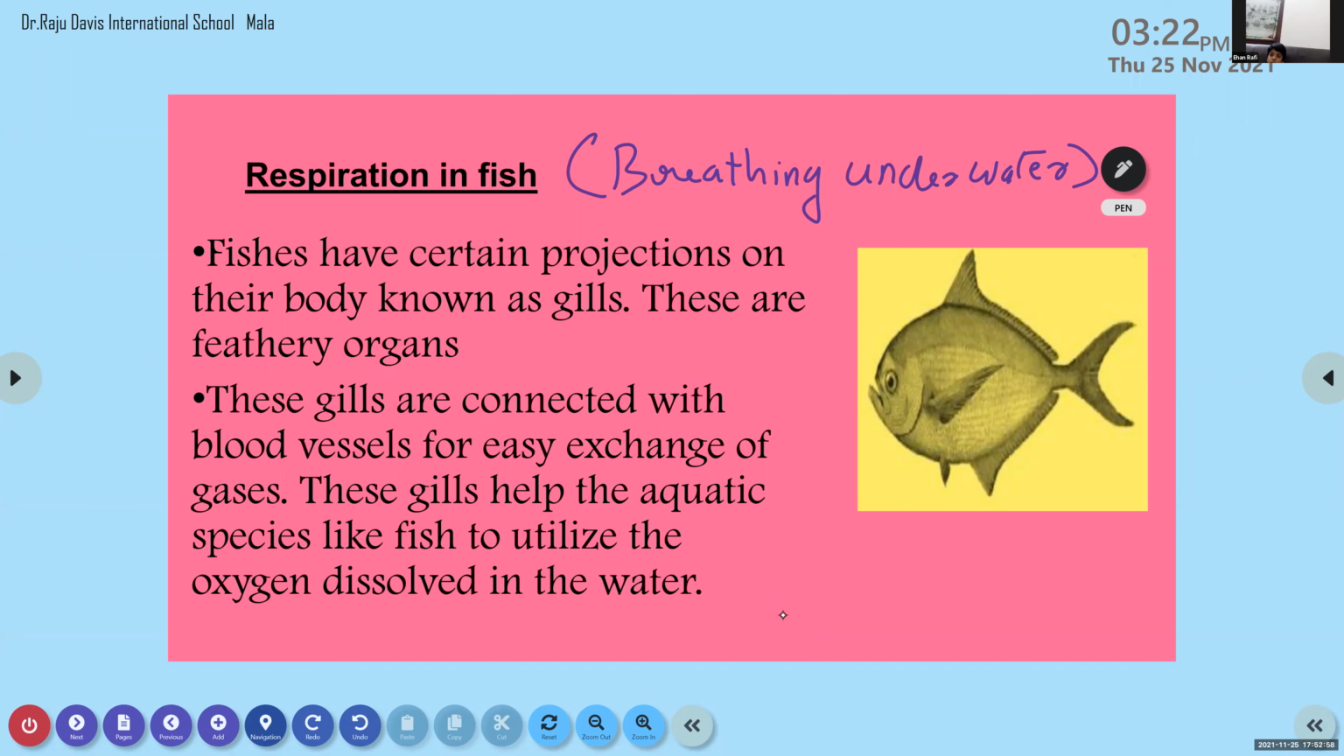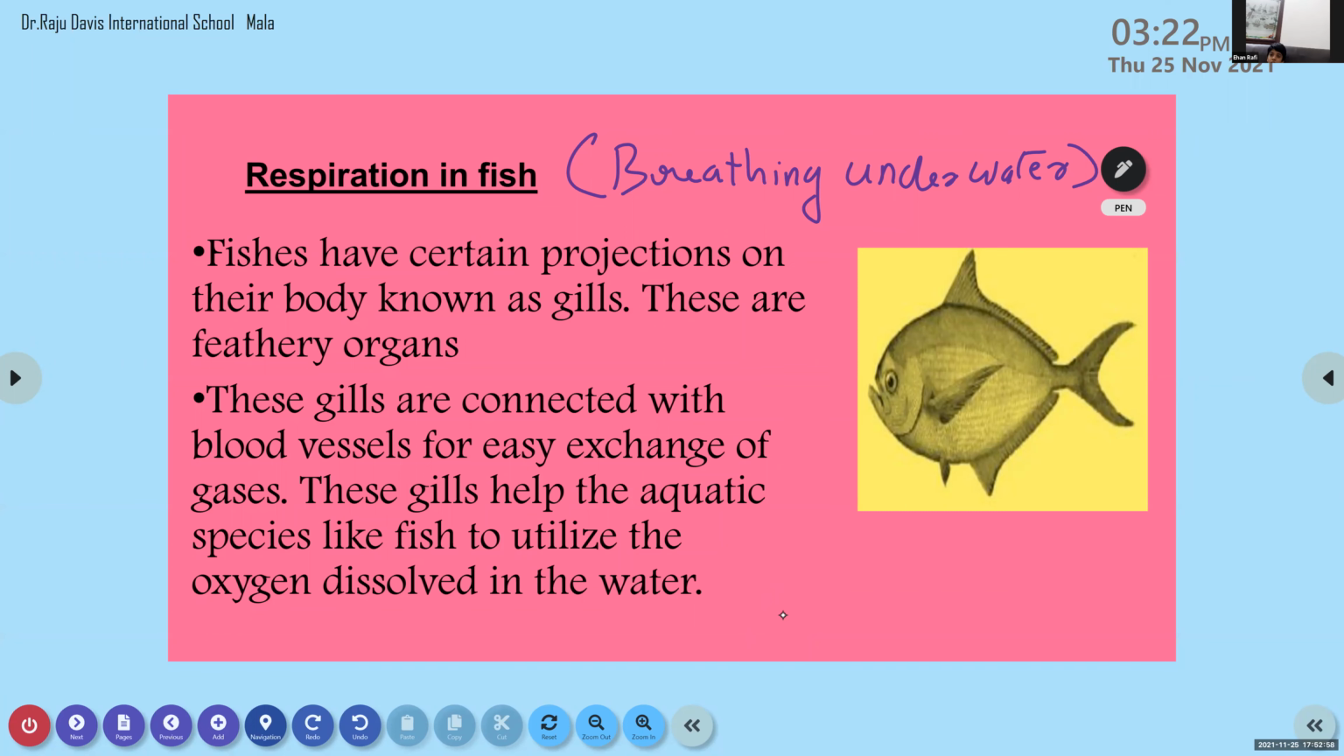Then from the lungs, the last part is the diaphragm. What about the diaphragm? Where is it situated? On the floor of the chest cavity. Actually, the diaphragm is a sheet of muscles we can find on the floor of the chest cavity. The lungs are situated inside this chest cavity, and it is surrounded by the ribs or rib cage.